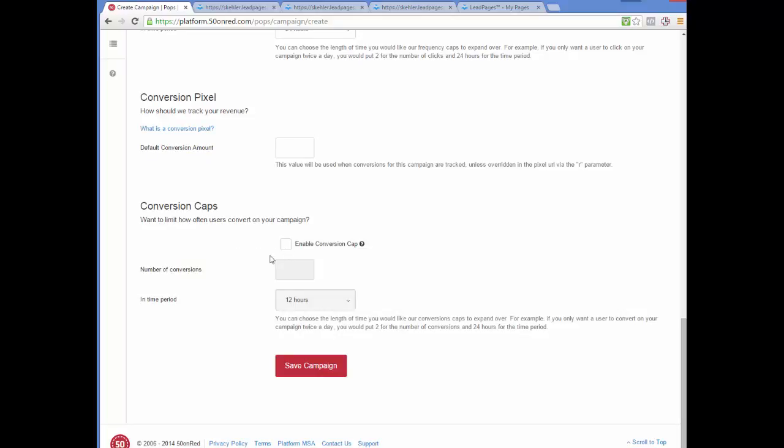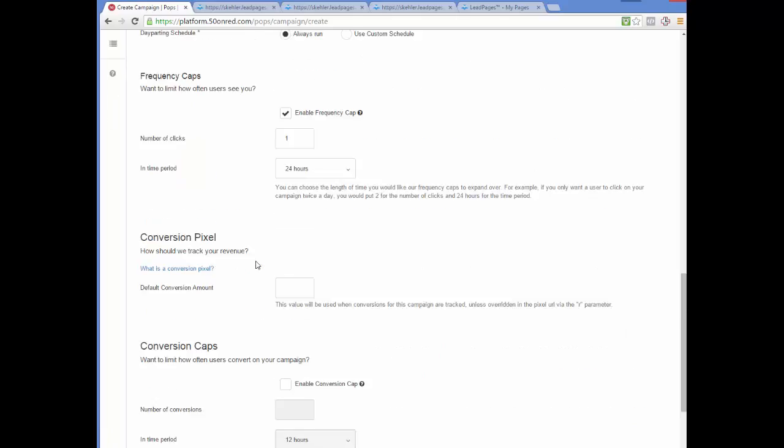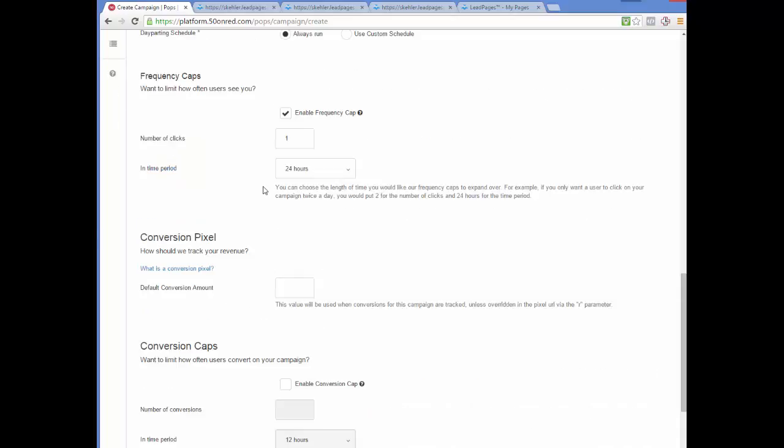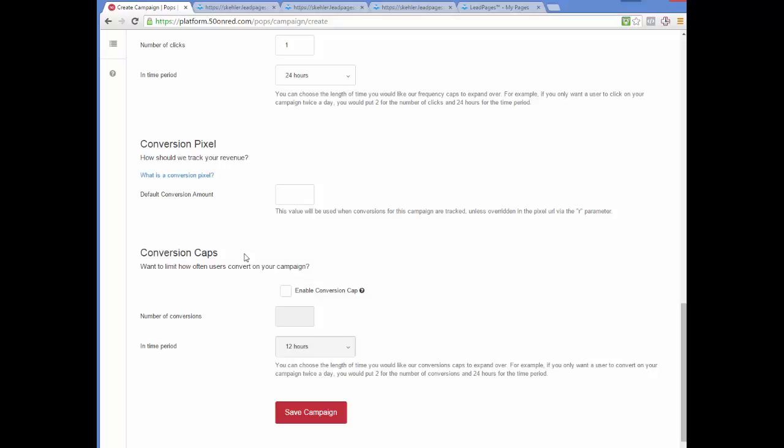Conversion caps. And this would be now similar to frequency caps. This would be how many times in a day do you want to allow a user to convert on your ads. Now, I'm not going to put a limit on there. For one thing, because my frequency cap's only going to allow it to pop up on that computer once every 24 hours. And so I don't really see a need for it. But this may be a situation if you're popping up more frequently, you may want to only allow them to convert once a day or once every week or whatever the situation.